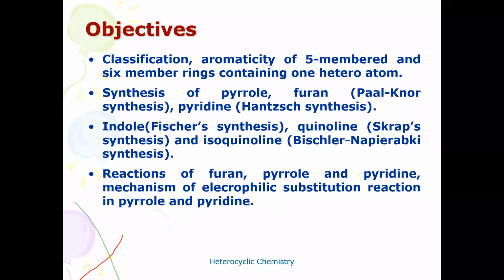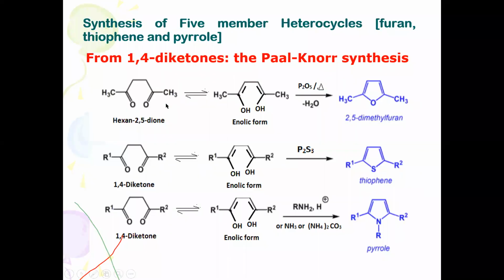As per your syllabus, you have a very simple and general method, that is the synthesis of five-membered heterocycles furan, thiophene, and pyrrole by the Paal-Knorr synthesis method, that is from 1,4-diketone. So here one example is given, that is synthesis of the substituted furan.